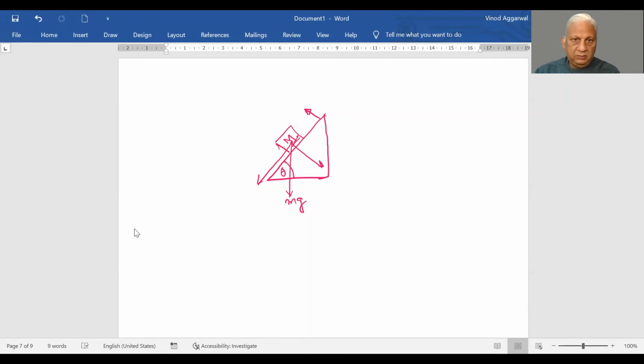This is theta, so this will also be theta. This becomes mg sine theta, and this component becomes mg cos theta. Since there is no movement in this direction, there is an opposing force called the normal force.